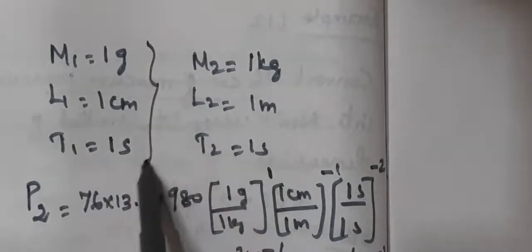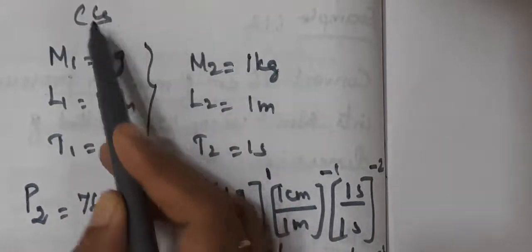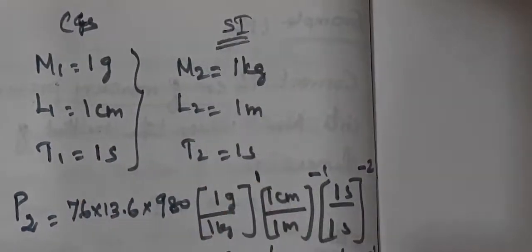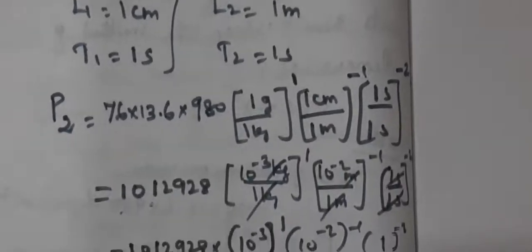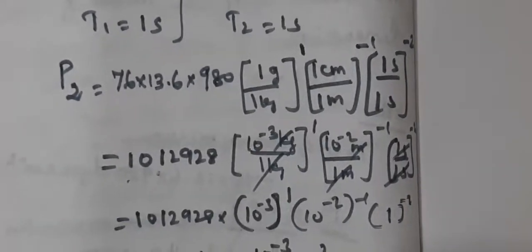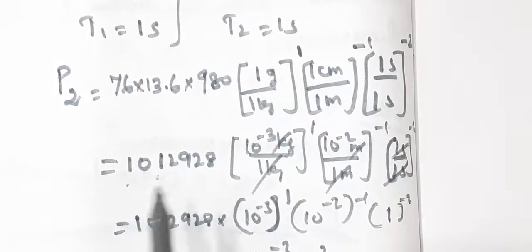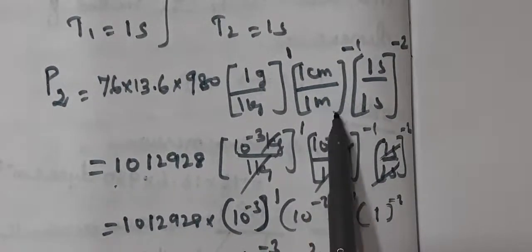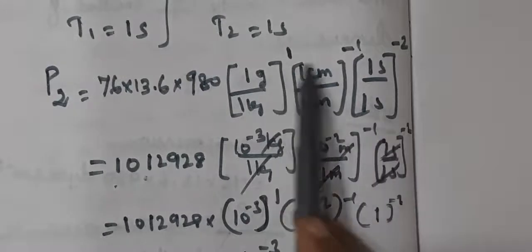So this set is in CGS system, this set is in SI system. Then we substitute these values in the previous formula: 76 into 13.6 into 980, then 1 gram by 1 kilogram, 1 centimeter by 1 meter, 1 second by 1 second, with the powers.